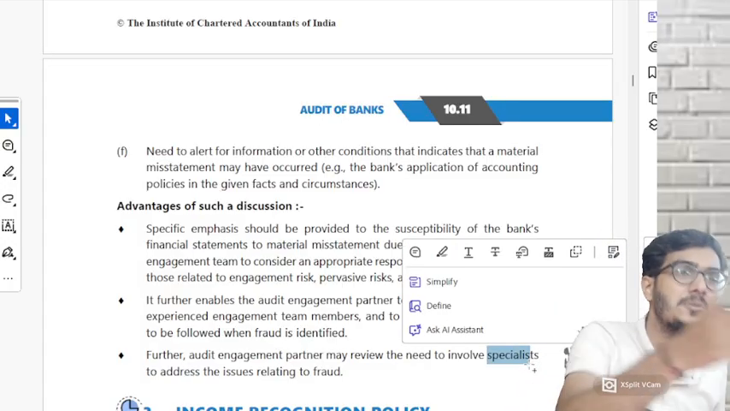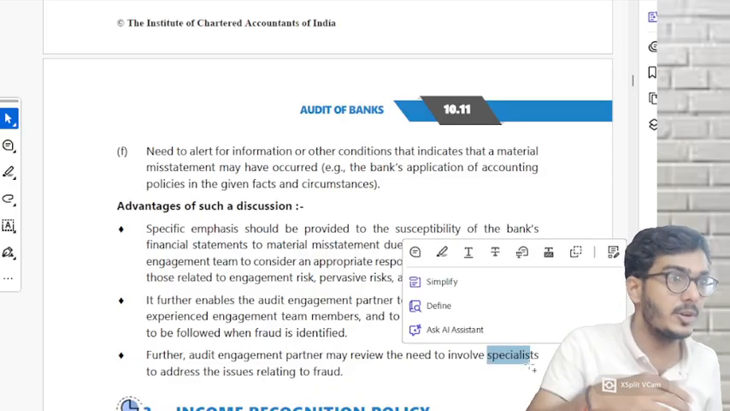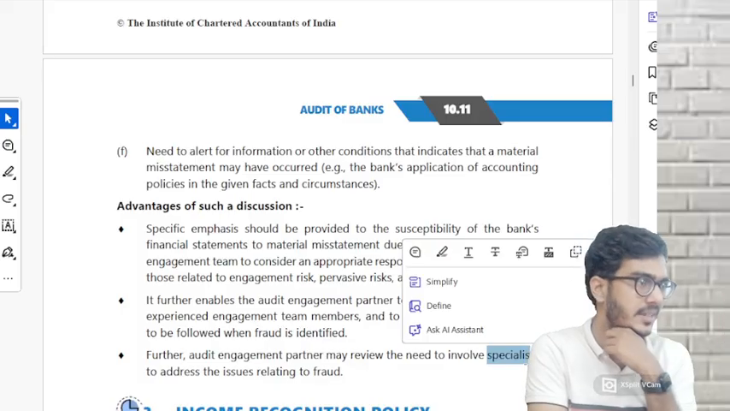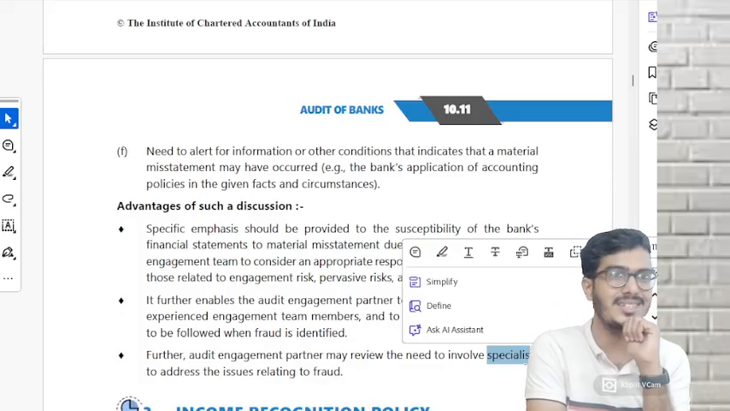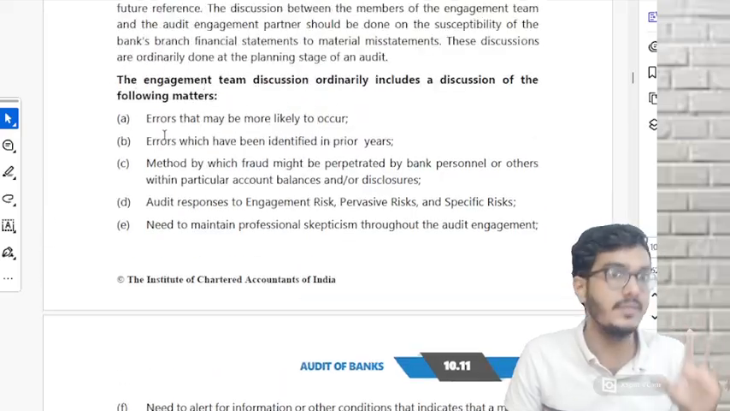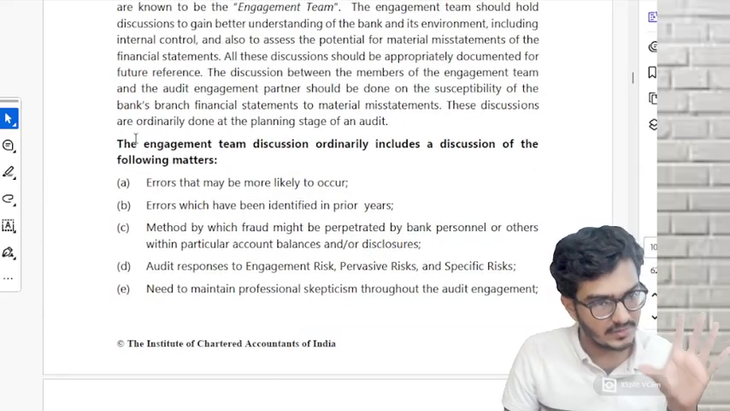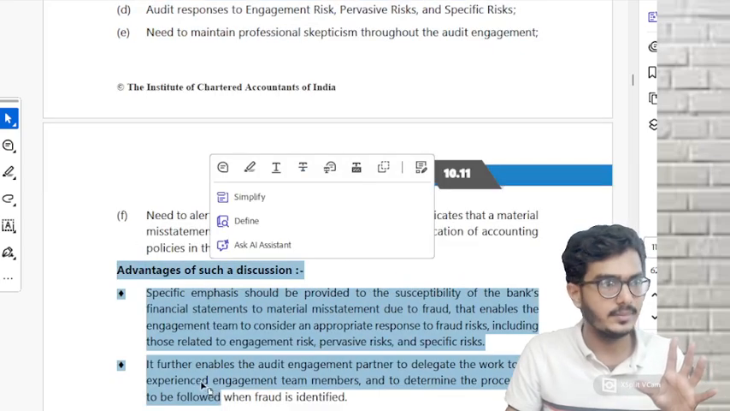That means if you need any expert, you can have one, because while discussing we'll get to know that nobody's an expert in this area. We'll have to involve some specialist. Understood? A good question which they can ask. A good question which they can ask. This part and this part for a 5-mark question.